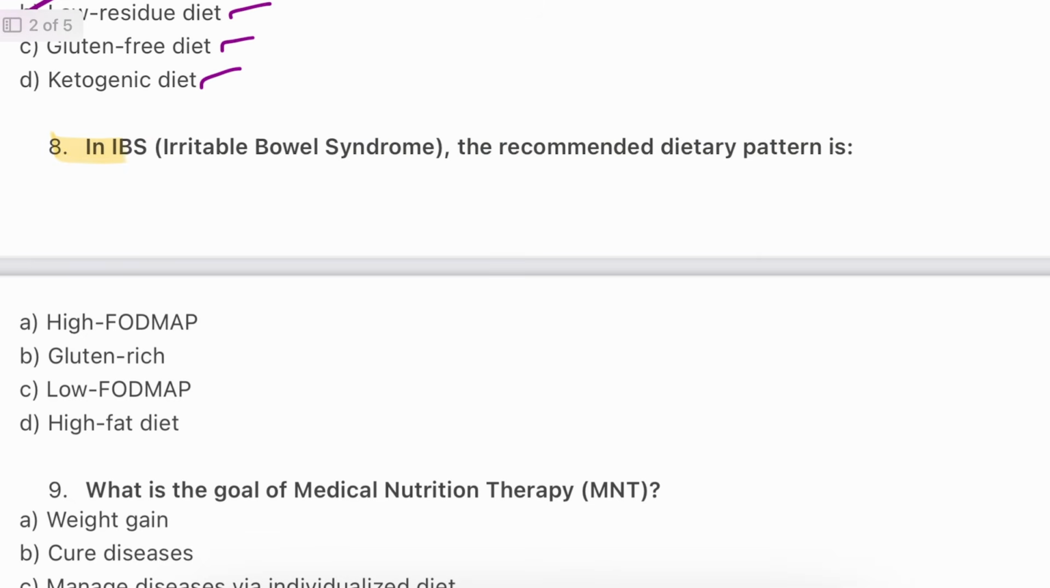Question number 8. In IBS, irritable bowel syndrome, the recommended dietary pattern is: high FODMAP, gluten rich, low FODMAP, or high fat diet. The answer is C, low FODMAP diet. Low FODMAP reduces bloating and cramps, and avoids fermentable carbs like honey and garlic. So the answer will be C. Whereas a high FODMAP, gluten-rich diet triggers the symptoms.